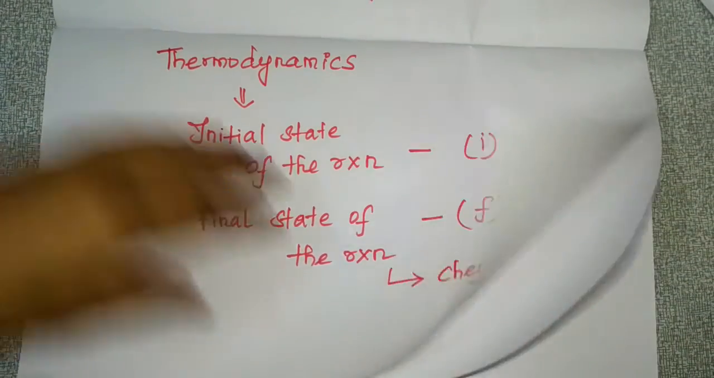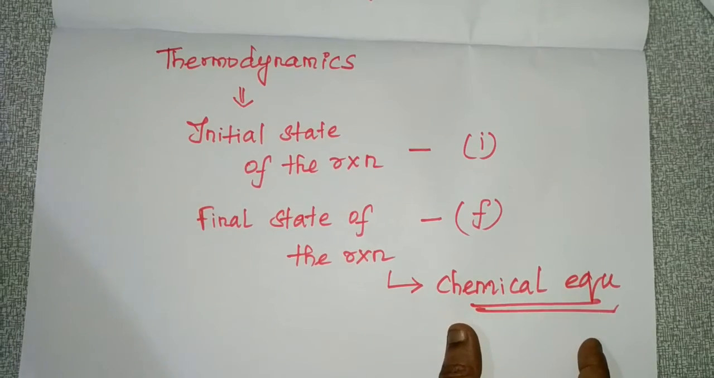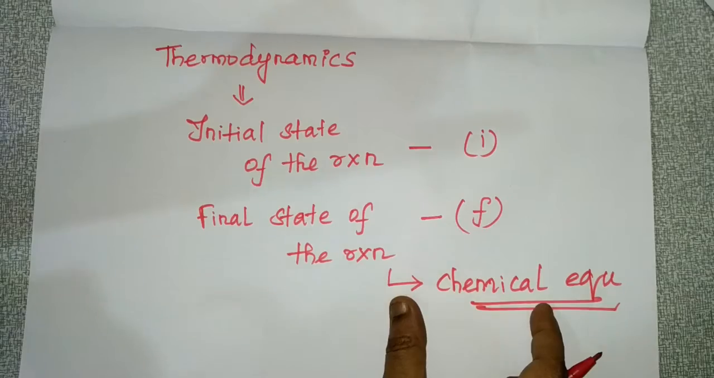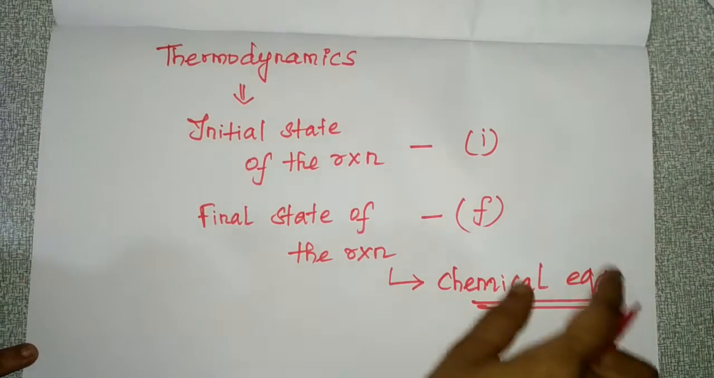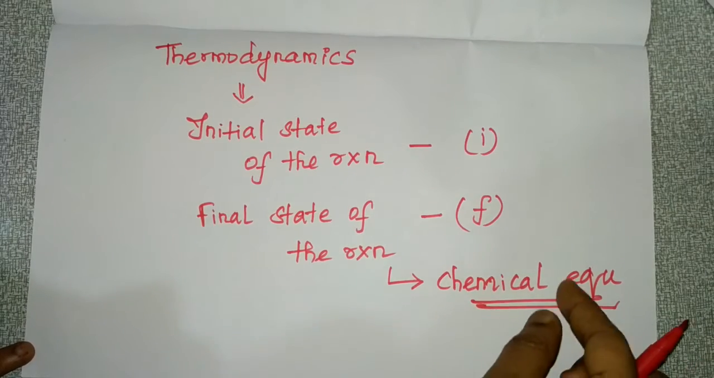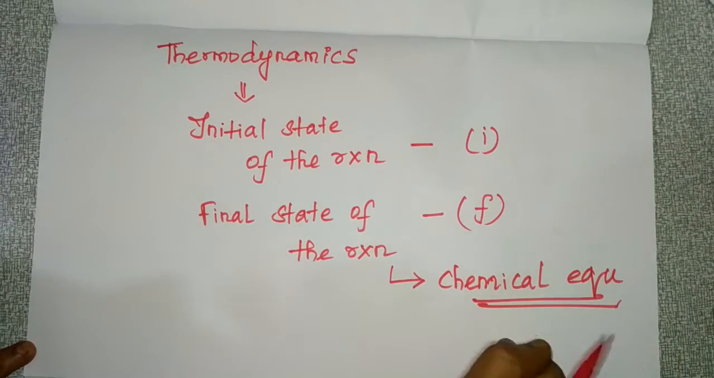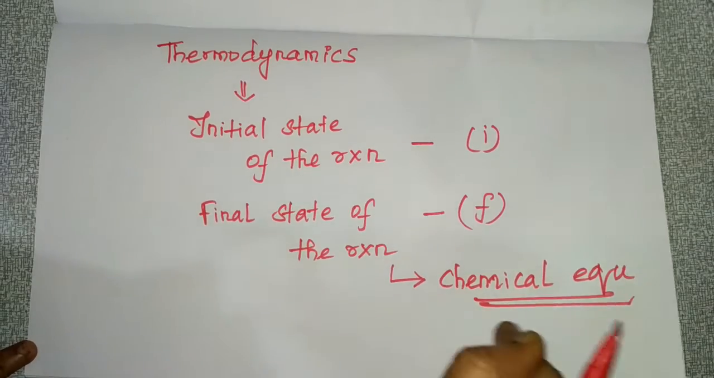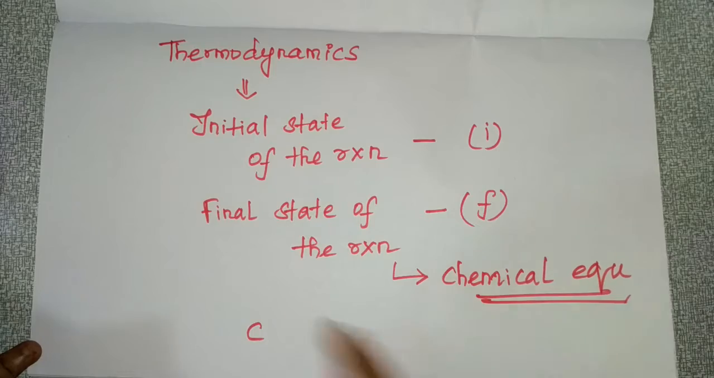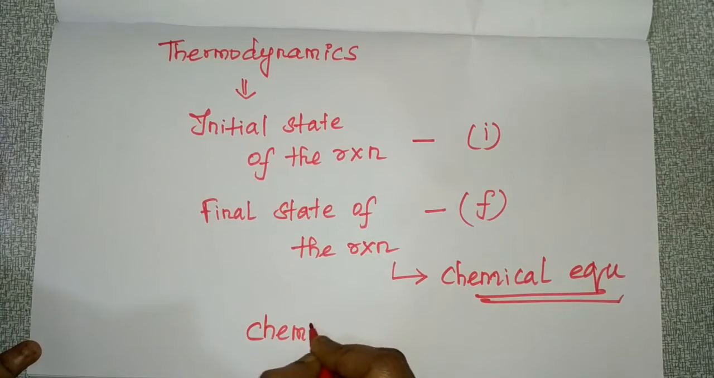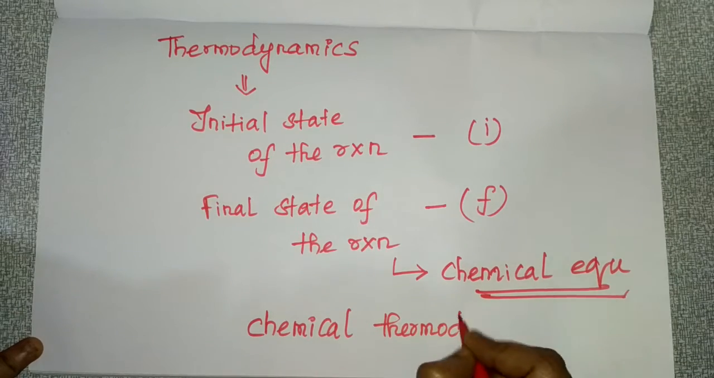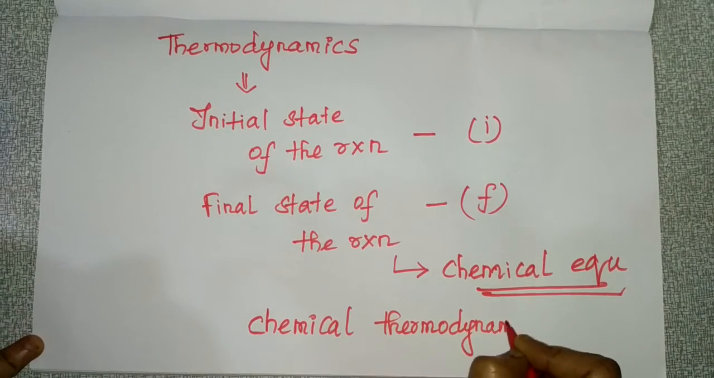When you reach that chemical equilibrium, then it is the final state of the reaction. So you had introduced chemical equilibrium here. Because of this reason, this thermodynamics is also called chemical thermodynamics.